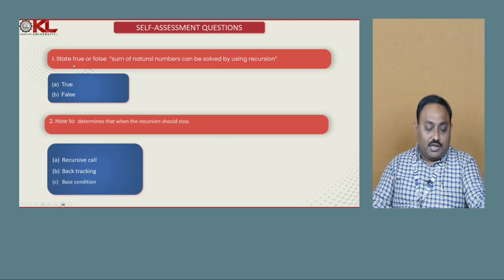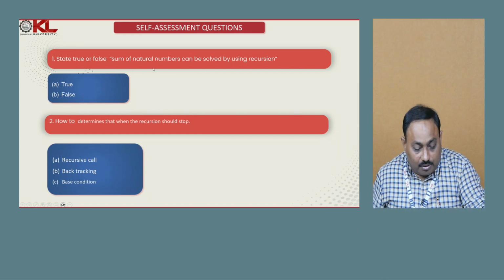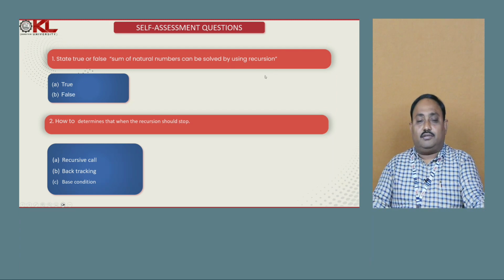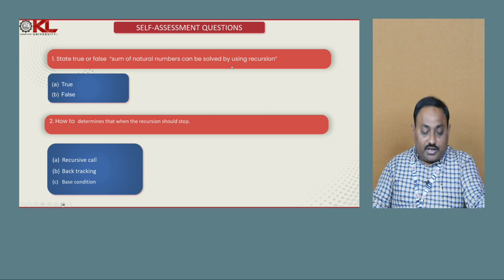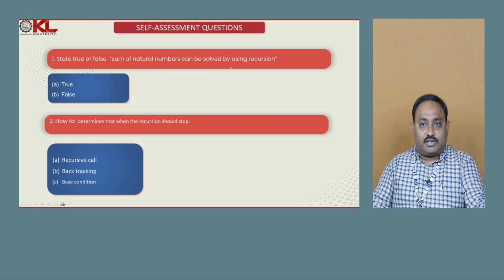Before closing the session, let us check some of the self-assessment questions we have included here. State true or false: sum of the natural numbers can be solved by using recursion. Actually we solved this problem using iterative statements. Is it possible to solve it recursively? If it is possible, we have to define the base condition.